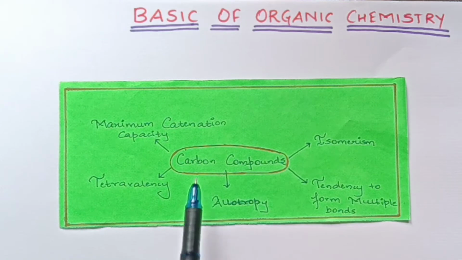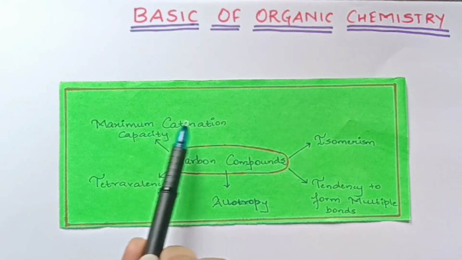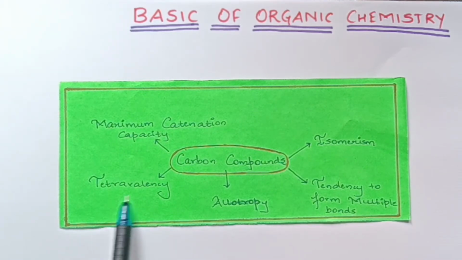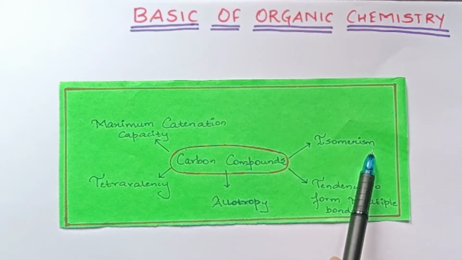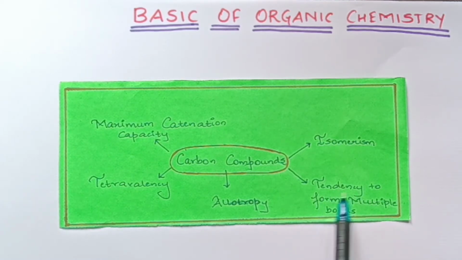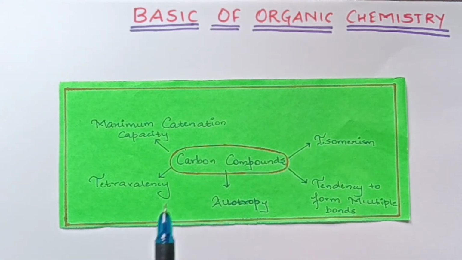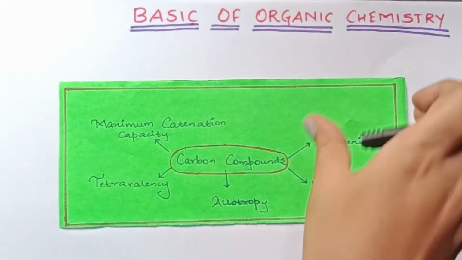So children, as you can see, carbon compounds have maximum catenation capacity. They are tetravalent in nature. They show isomerism. They have a tendency to form multiple bonds and they show allotropy. Now, we'll see each point in detail, step by step.